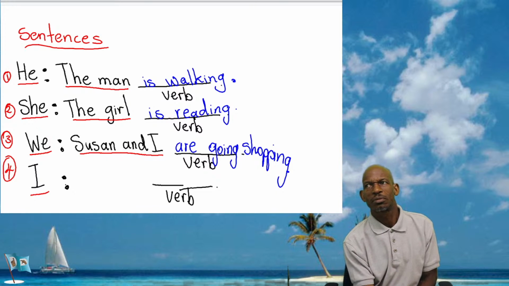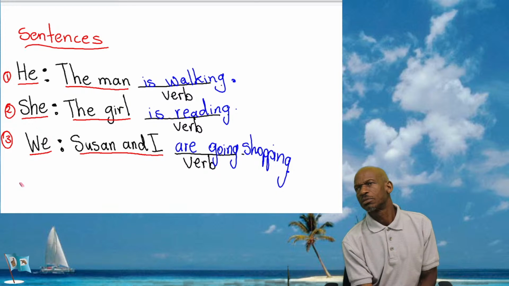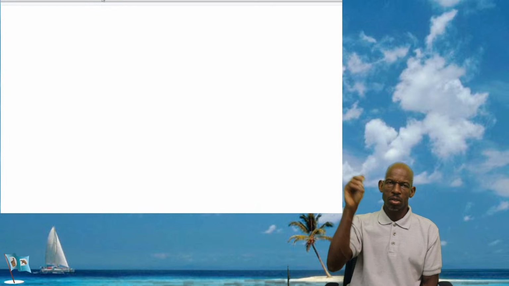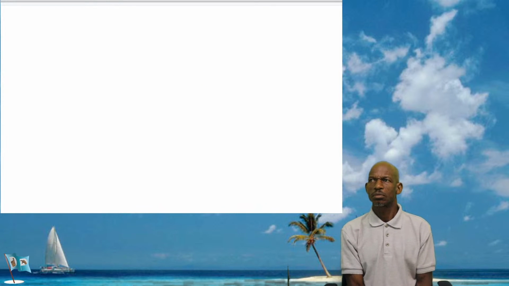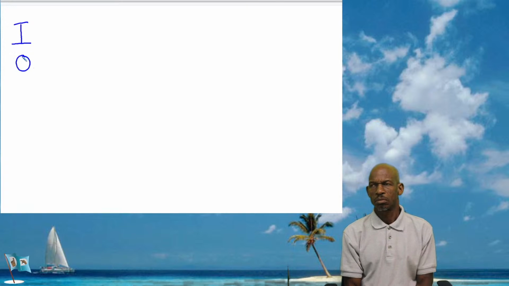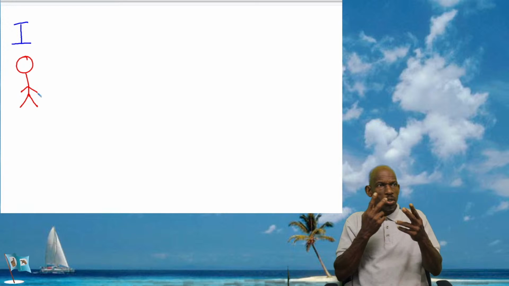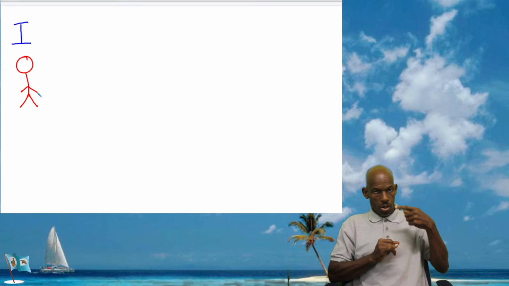I think I better put this in another sentence. So I'll show you how it is really working. This area underneath here is kind of crowded, so let's go to another board. And we're saying I. All right, we want to use I. When we say I, we're really talking about ourselves, right? So anytime you see a red person, you're talking about yourself.